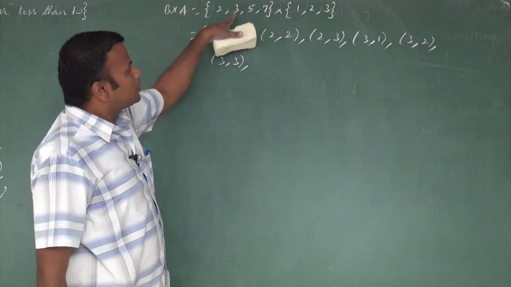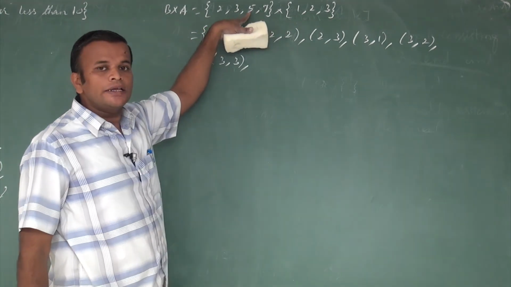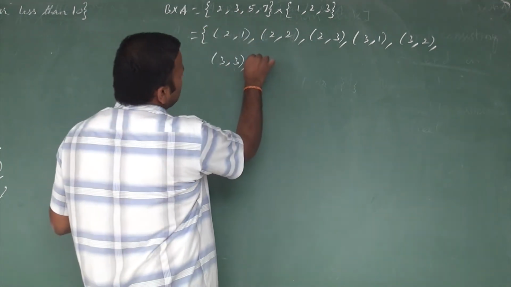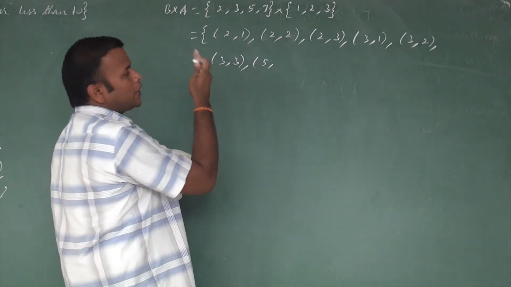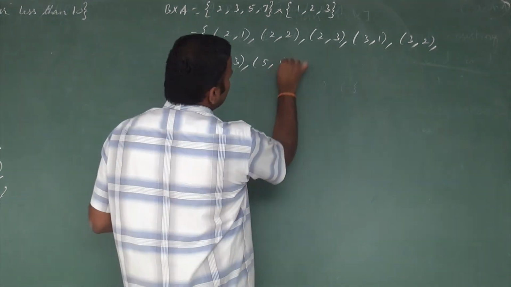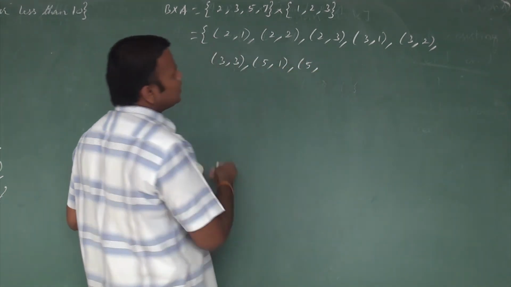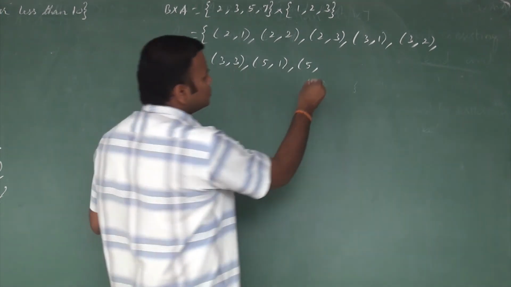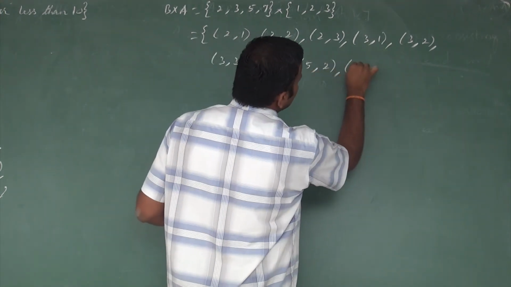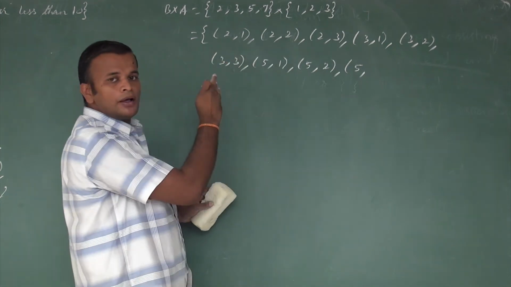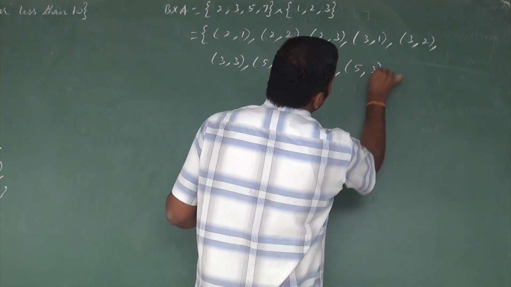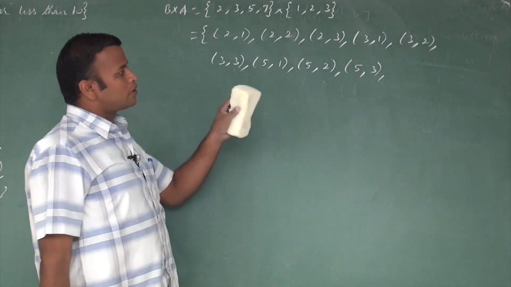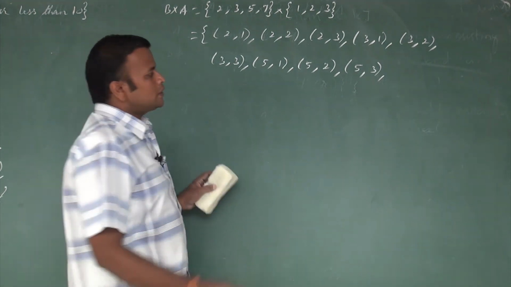What is the next possible ordered pair? We finished all the pairs for 3. Next we move to 5. So the first ordered pair is 5 comma 1, the next is 5 comma 2, and next is 5 comma 3.